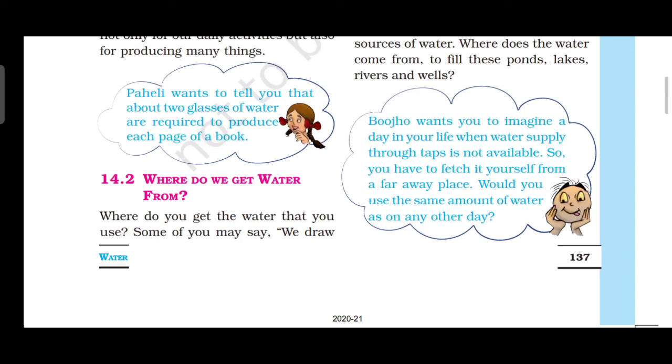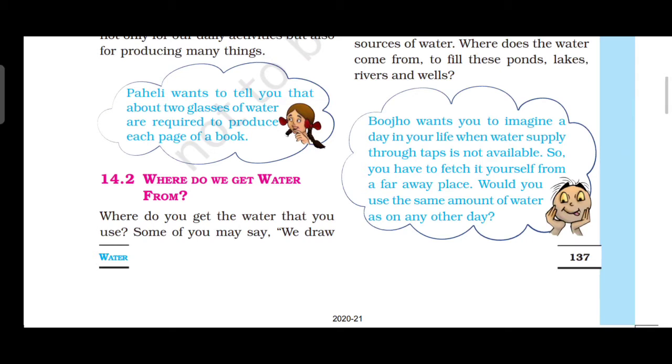Yeah, a tap is an easy way to get water. So only we are using the tap. But where is the water coming from? Lake, river, and well. Okay. They give a network connection of pipes. So that is how we are getting water from taps.